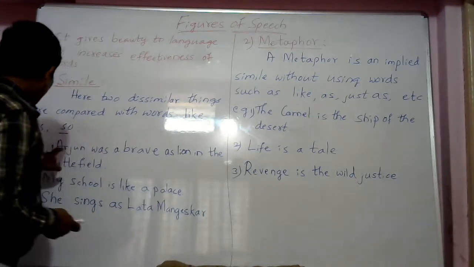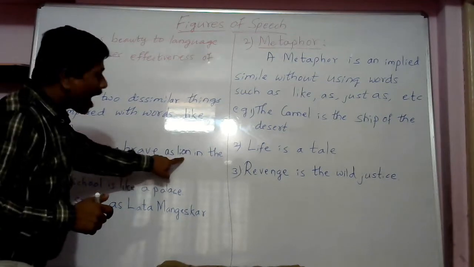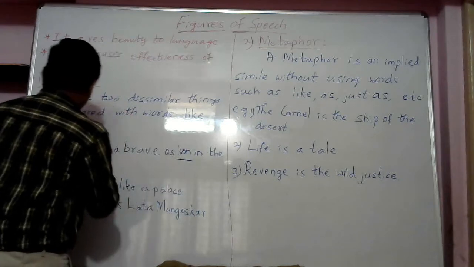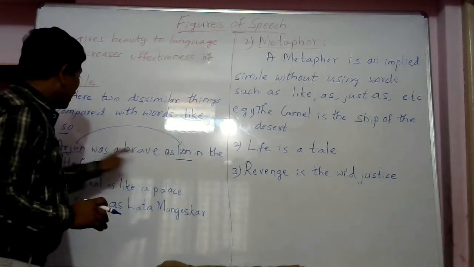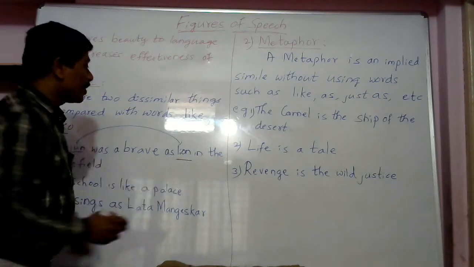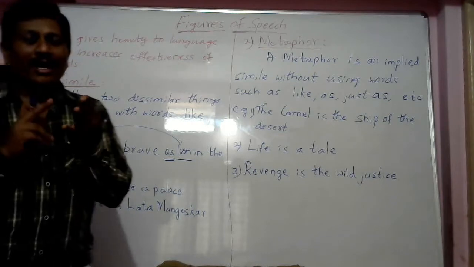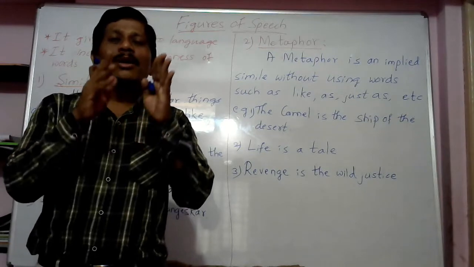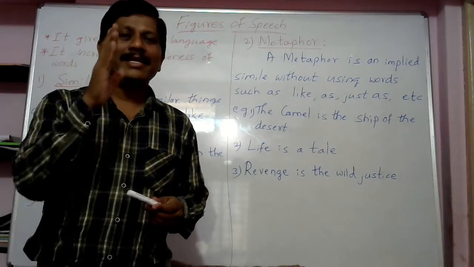For example, Arjuna was brave. How brave was he? He was as brave as a lion. Here Arjuna is compared to a lion. Which are the two things? Arjuna and lion. Arjuna is compared to a lion with the word as. So if you find words like, as, just as, much as, so, come to the conclusion that this sentence is a simile.